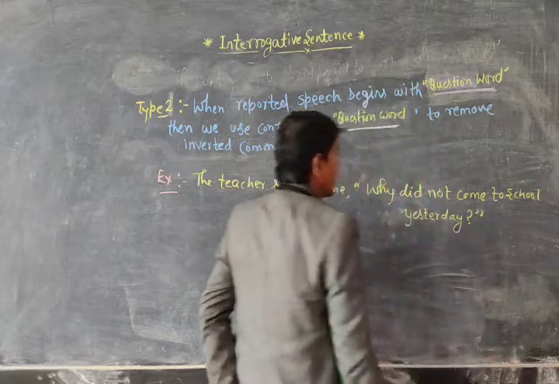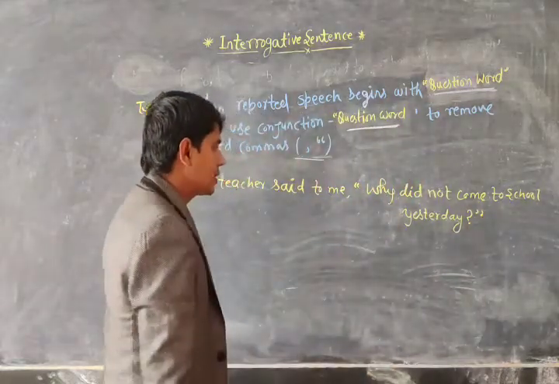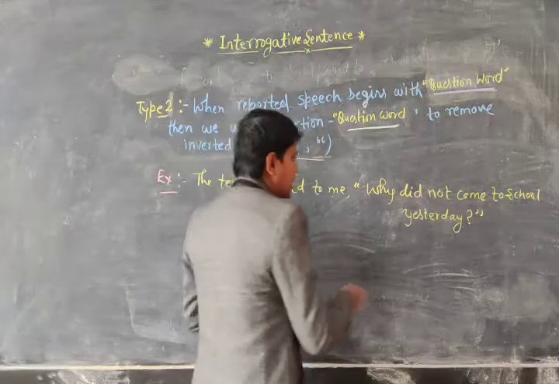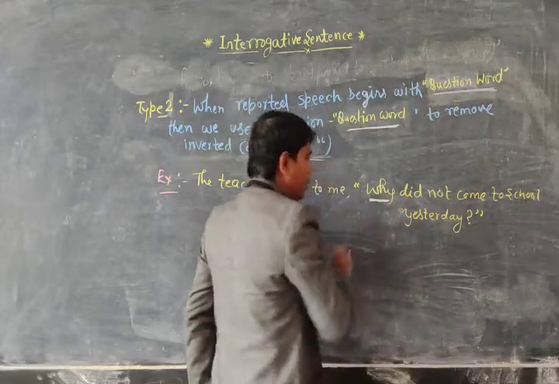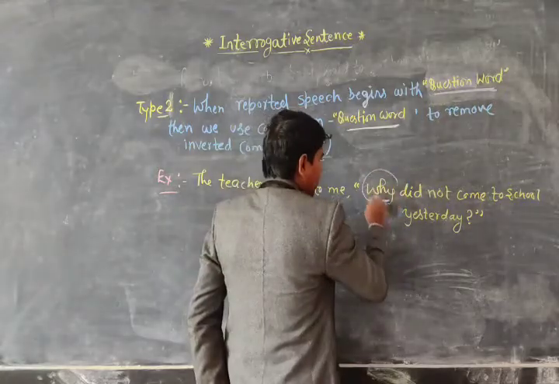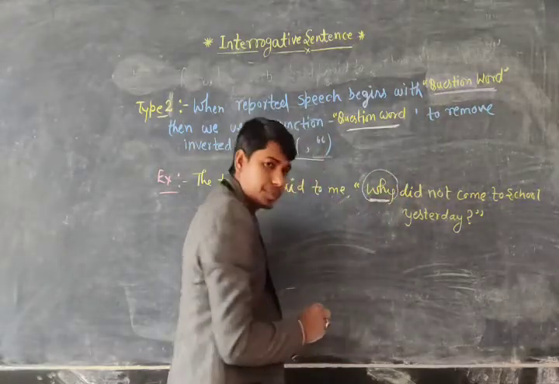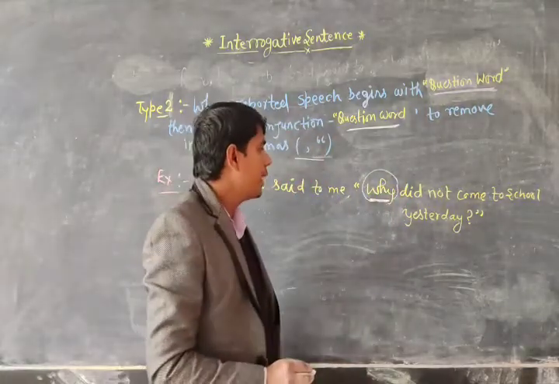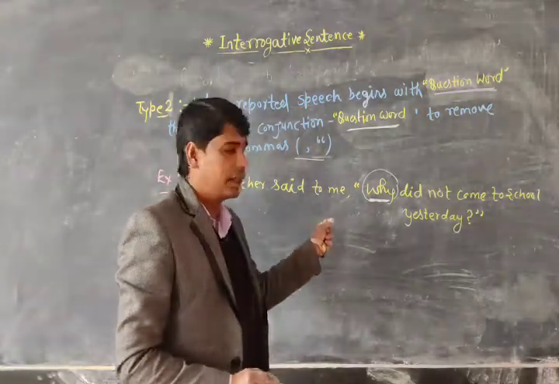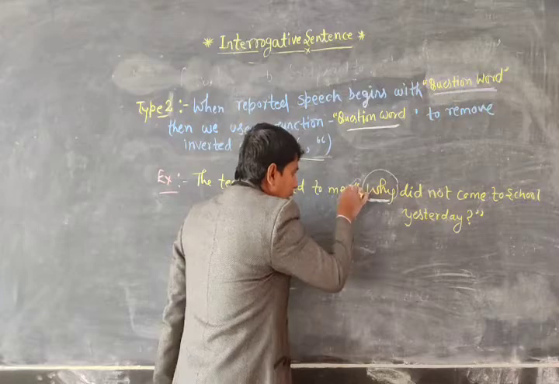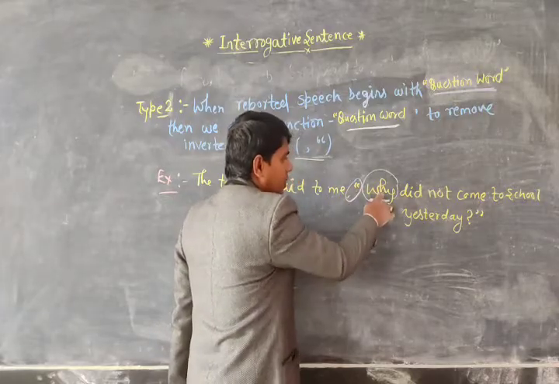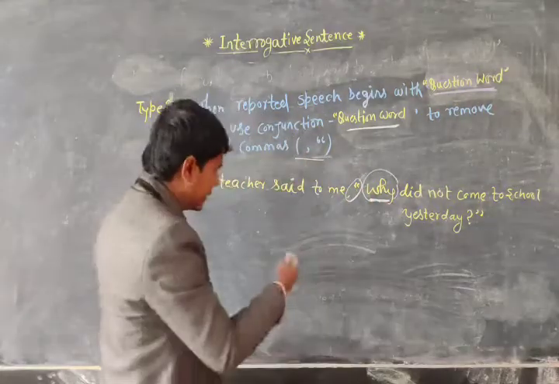Okay dear, this is an interrogative sentence, and you can see the sentence is starting with the WH family word why, that is a question word. So when you change this direct speech, at the place of this inverted comma you use this question word. Okay, let's see.